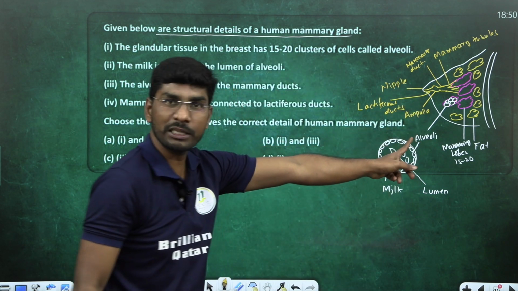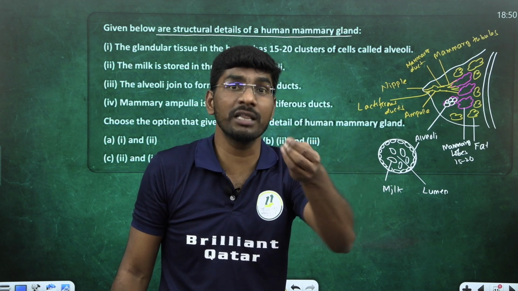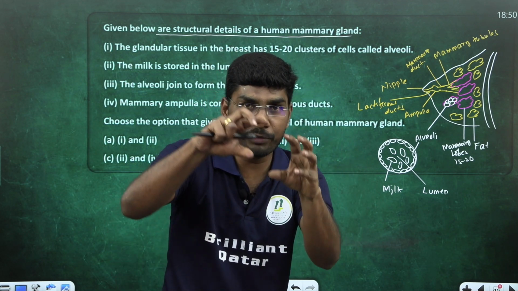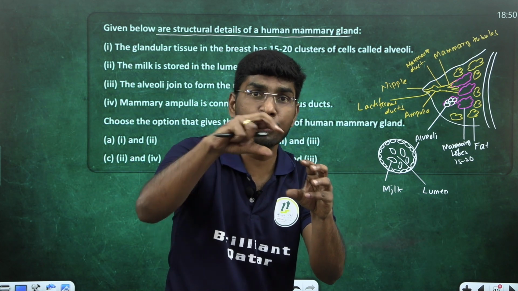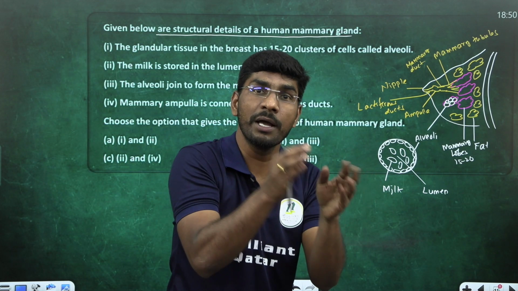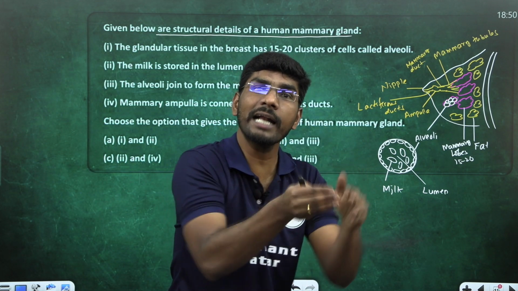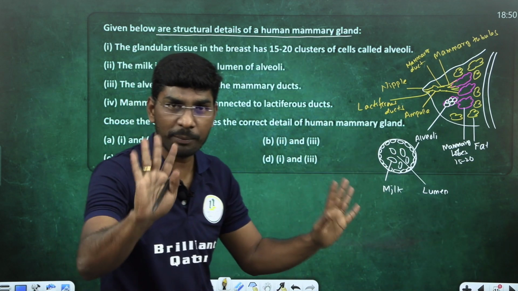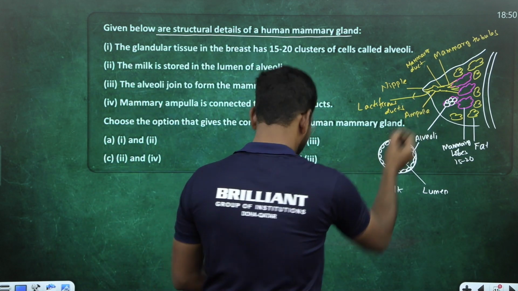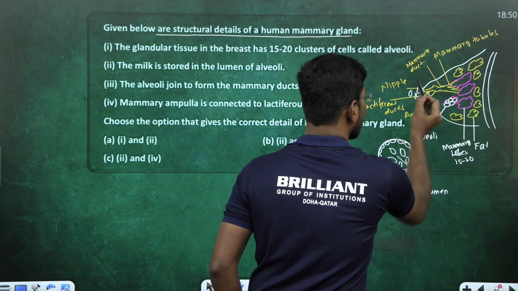So tell me the milk pathway. Milk is produced in alveoli and stored in the lumen of alveoli. From this alveoli, from this mammary lobe, tubes come out called mammary tubules. Mammary tubules fuse to form mammary ducts. Mammary ducts open into the ampulla. Ampulla opens into the lactiferous duct. Lactiferous duct to what? Nipple. Got my point? So from here milk comes out. This process is called, tell me, lactation.